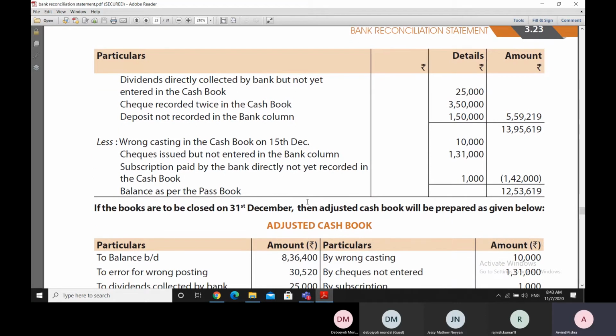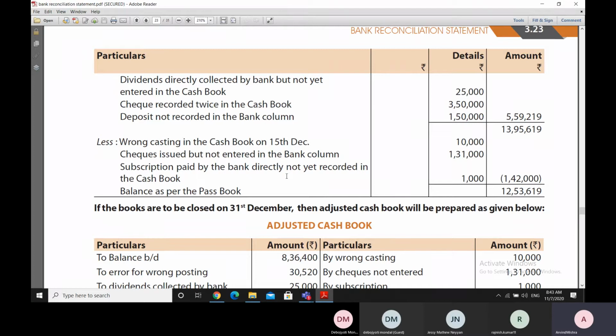Then the next entry, that is, there is a subscription which is paid by the bank directly, not yet recorded in the cash book. We are maybe subscribing to some membership, and we have told the bank, okay, you can pay our membership every month or so, or every year, whatever it is. And so bank pays this subscription.